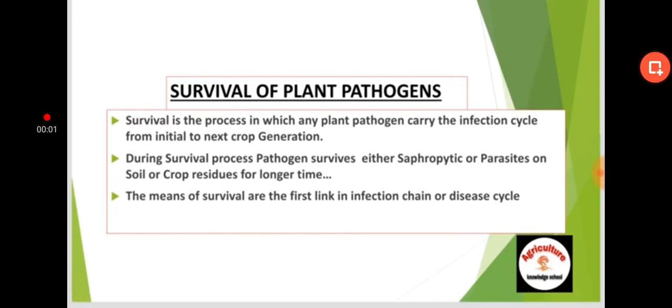This pathogen survives, either saprophytic or parasitic, on the soil or crop residues for a longer time. The means of survival are the first link in the infection chain or disease cycle.